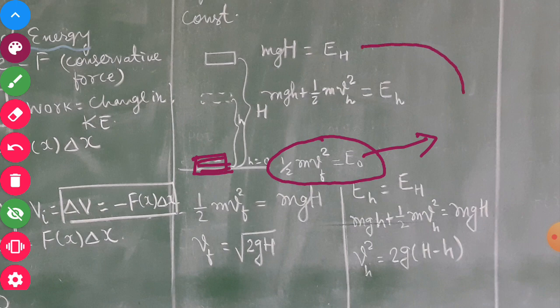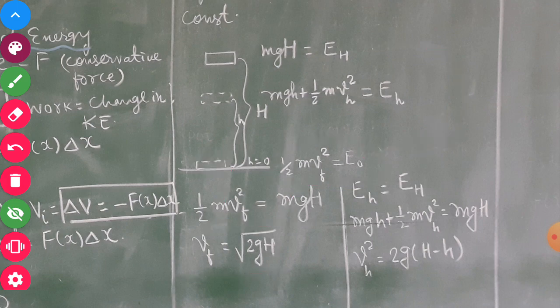So we can say this total energy is converted into kinetic energy from potential energy. So one half m Vf squared is equal to mgH, and Vf will be under root 2gH. If you make Vf the subject of the formula, m will cancel out and 2 is multiplied.